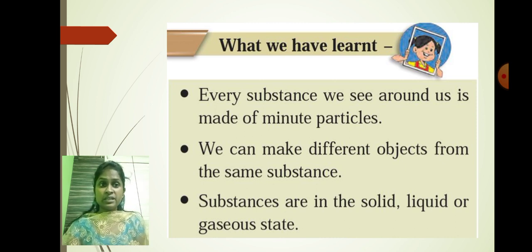Substances we directly get from nature. I told you the examples of substances like wood and soil. If we make a chair or any type of furniture using the wood, they are the objects. So the objects have a definite shape, whereas the substances do not have a definite shape. So I can say that objects are made up of substances, and as you all know, substances are present in three forms, that is solid, liquid and gaseous. But the difference is that all these substances have the same particles, but the arrangement of those particles is different in solids, liquids and gases.